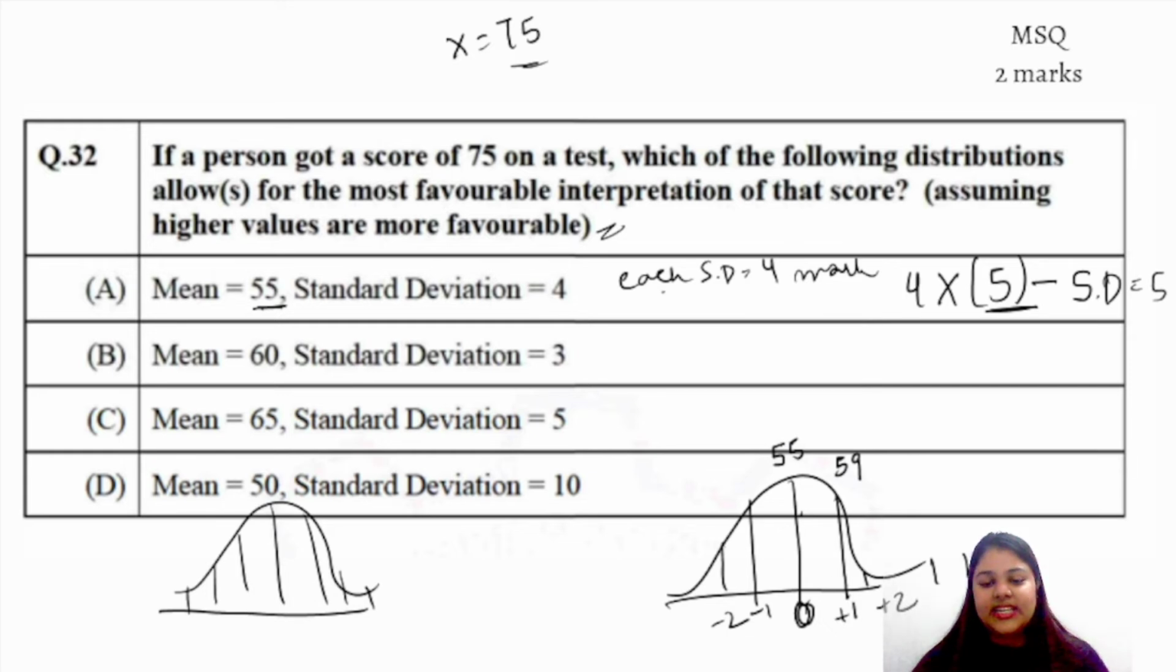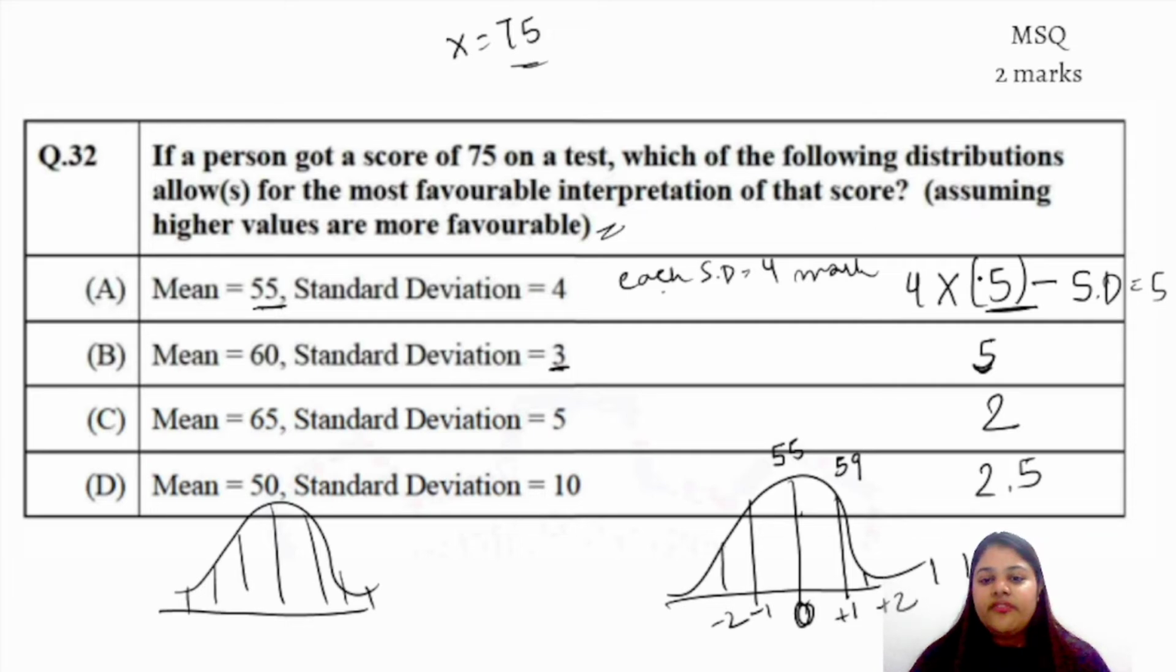What is the basic explanation here? Okay. So similarly in the next option we would do that. The difference between 75 and 60 is 15, so in order to reach 75 I would have to attain 15 more marks. If each standard deviation is of 3 marks, I would have to multiply it by 5. Similarly in this I would have to multiply it by 2, and here I would have to multiply it by 2.5.